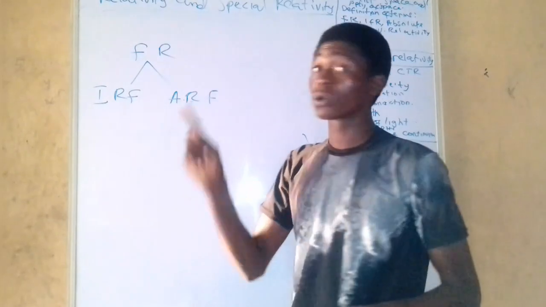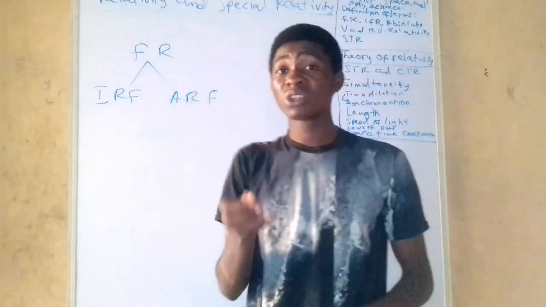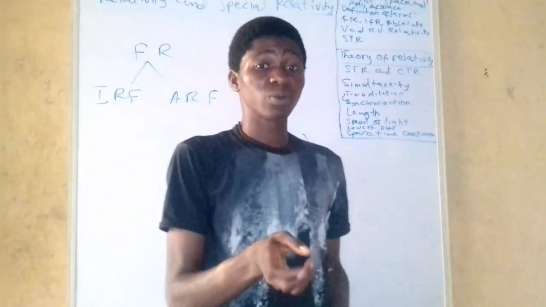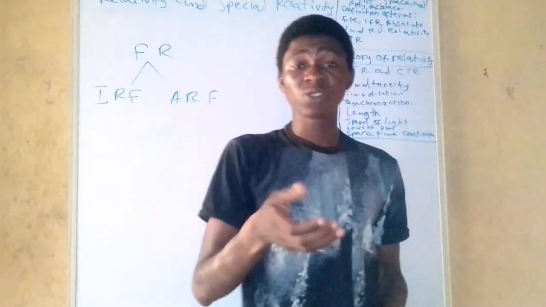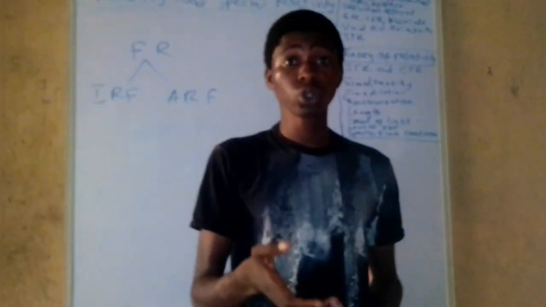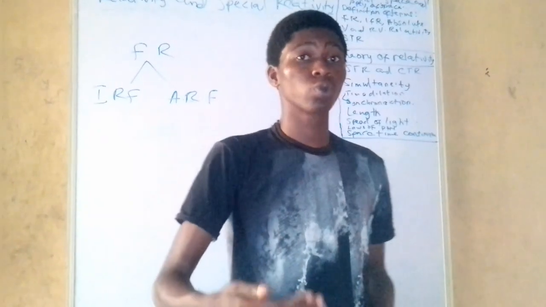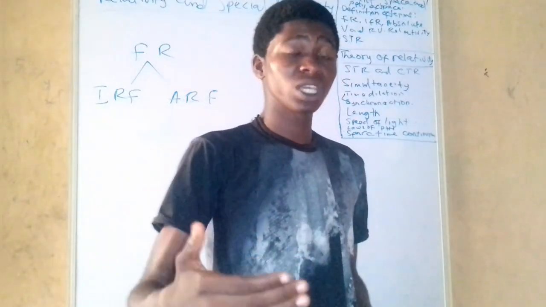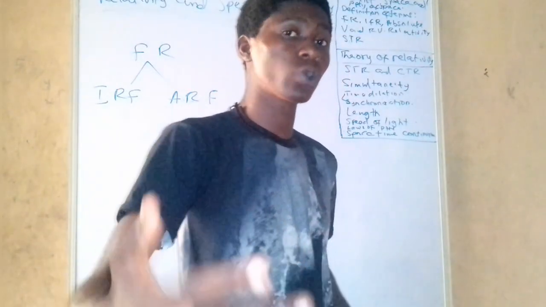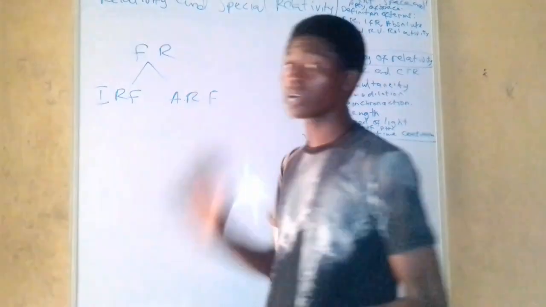Special relativity studies the relative speed or relative motion of bodies that are moving at speeds very, very close to the speed of light. So that is special relativity.